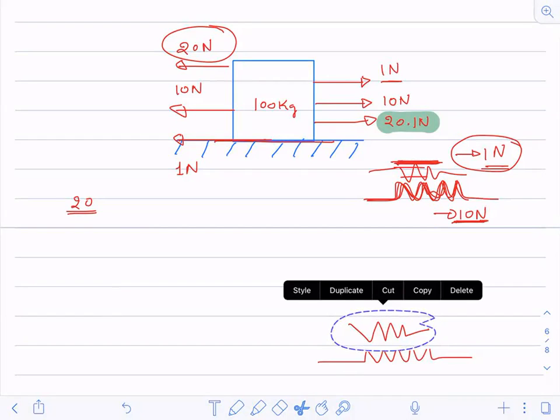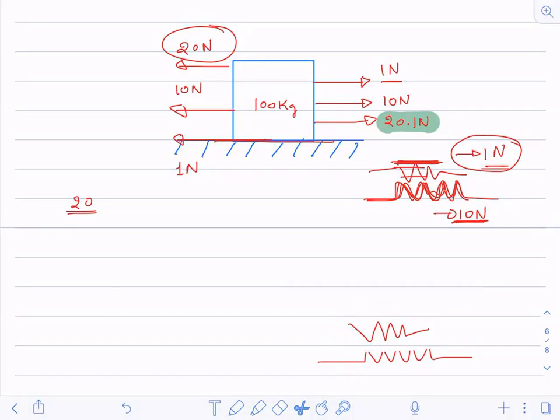So what we have understood till now is that initially, when we had an irregularity like this, I required a minimum amount of force to overcome this irregularity. And what is that minimum amount of force?